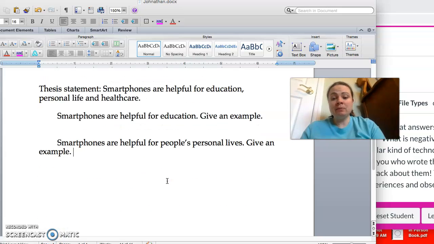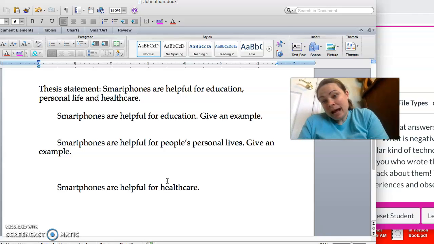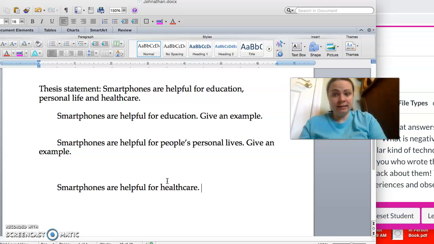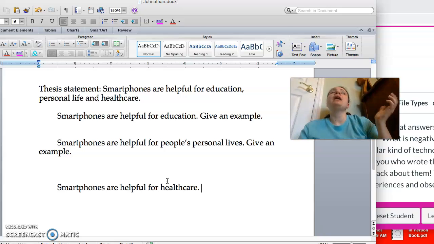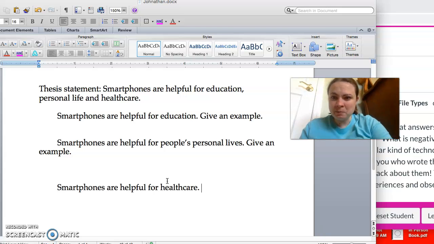And then you can say smartphones are helpful for healthcare. And maybe you'll talk about apps that let you know about various medical problems, or apps that help people with disabilities, or apps that are useful for making appointments with doctors. Or you could talk about telemedicine in the time of coronavirus, something like that.